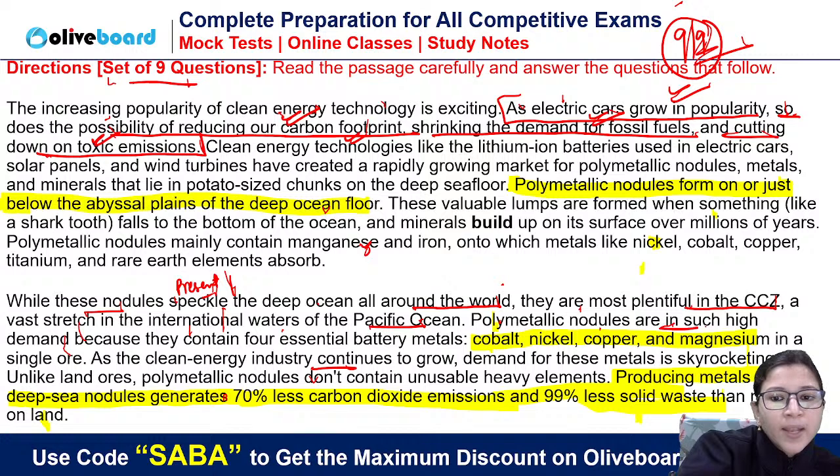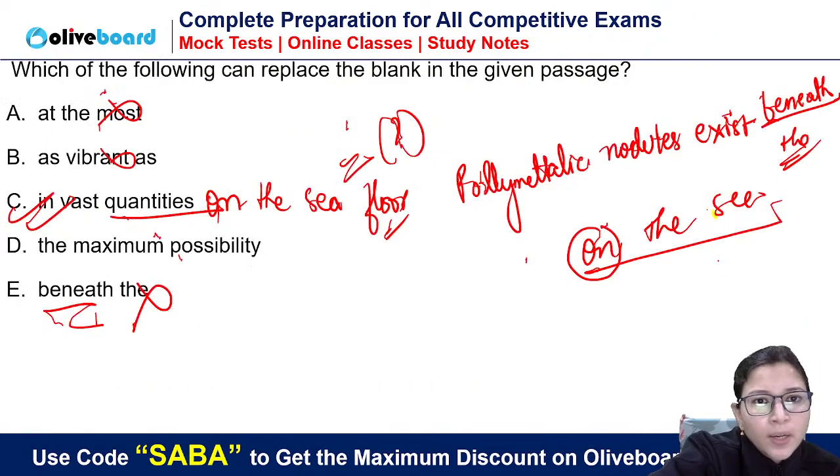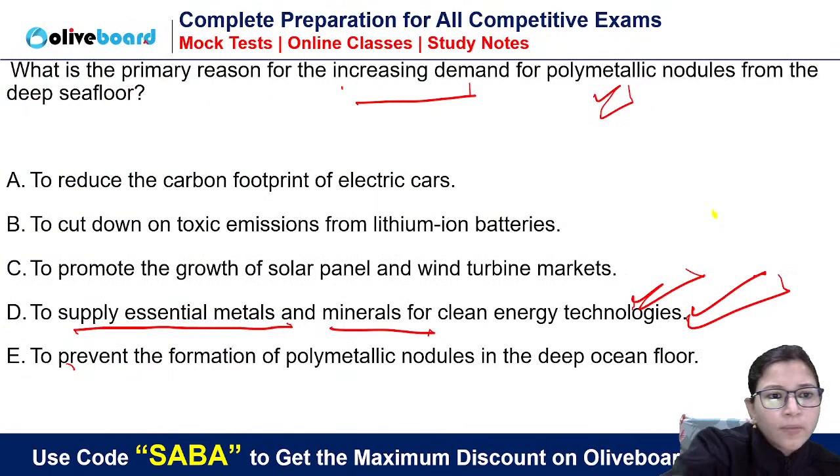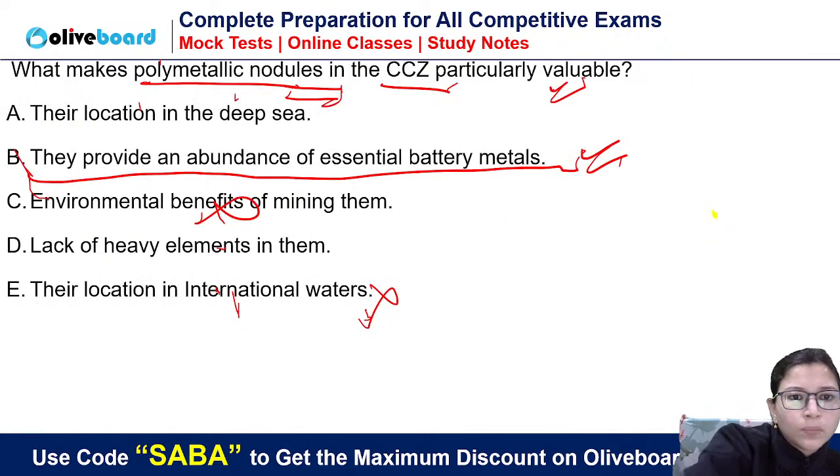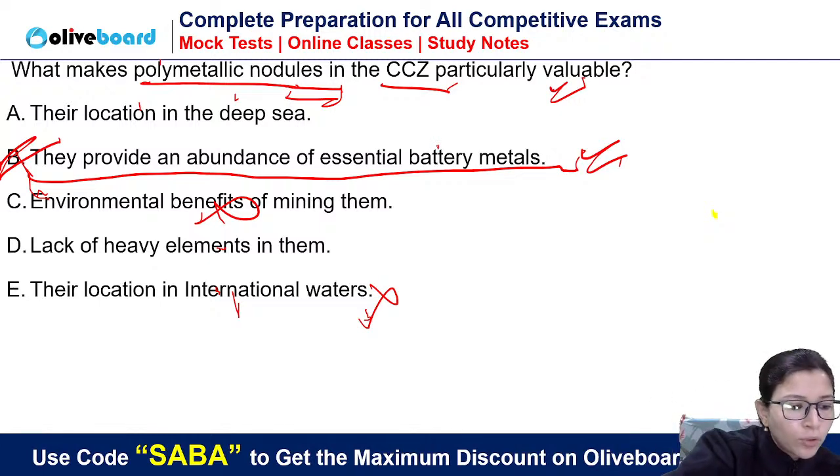Polymetallic nodules are in such a high demand because they contain the, sir, they are more present here, right? They are most plentiful in the CCZ, simple. So that is why they are present in abundance there. Direct answer it is given. Okay, so they provide an abundance because there they are the most. Okay, so it's given.